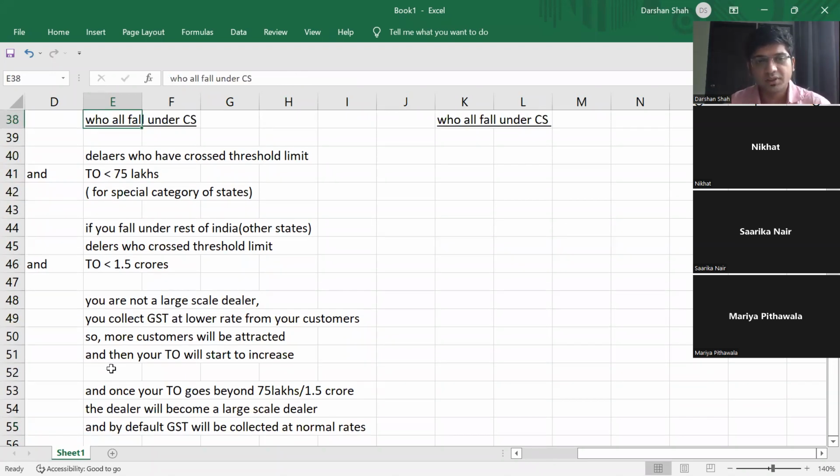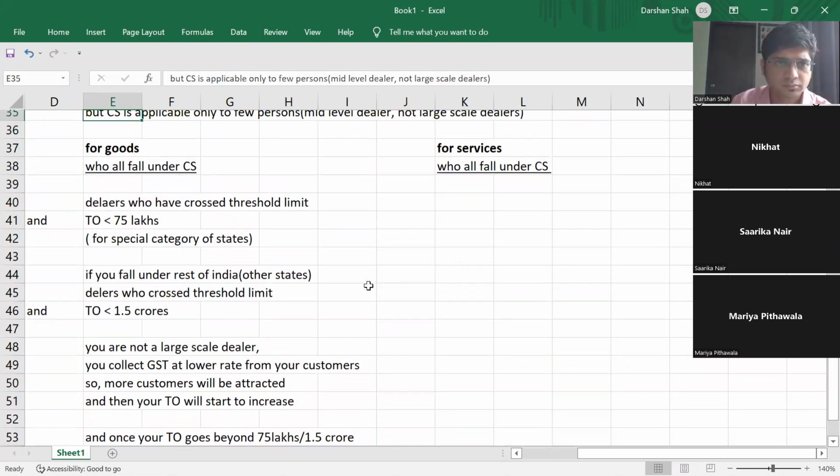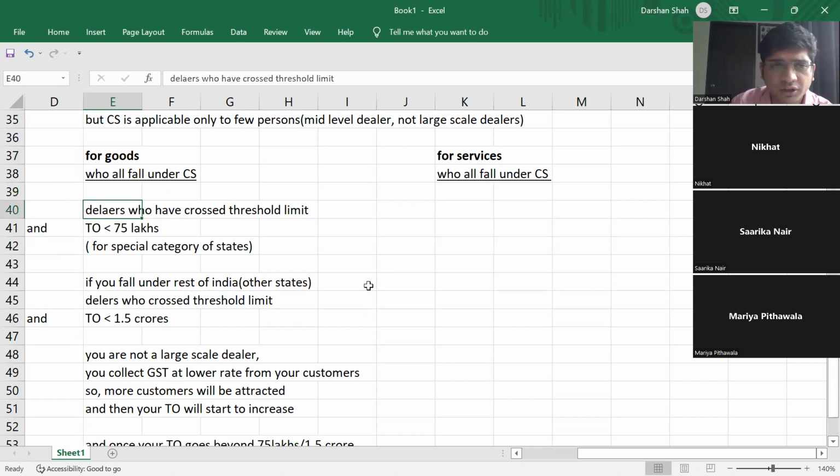If this whole concept is clear. So basically, until you become a large scale dealer, government is giving you benefit. Correct. Good. Answers in the group chat are correct. Understood? For goods, what is the criteria? And what if your limit is below threshold limit?